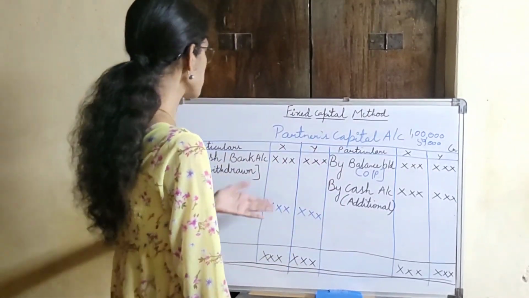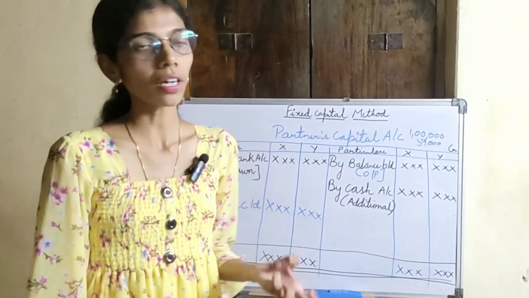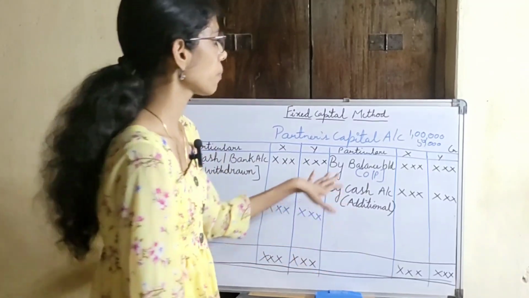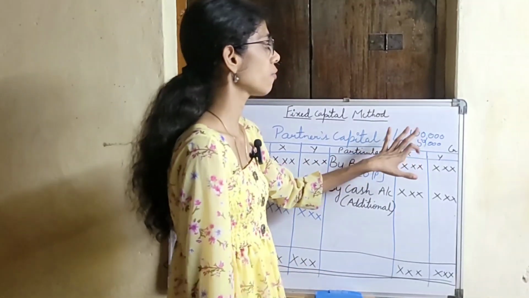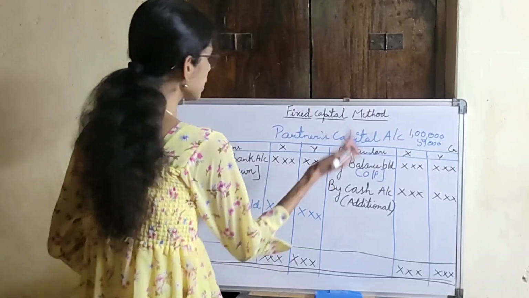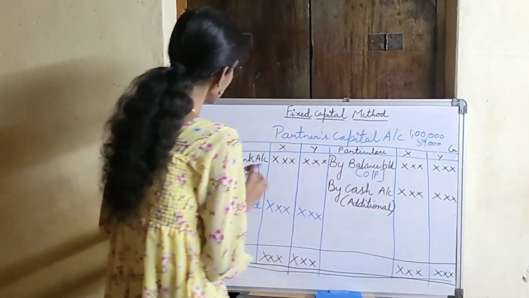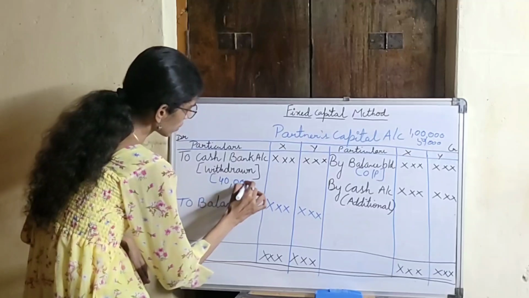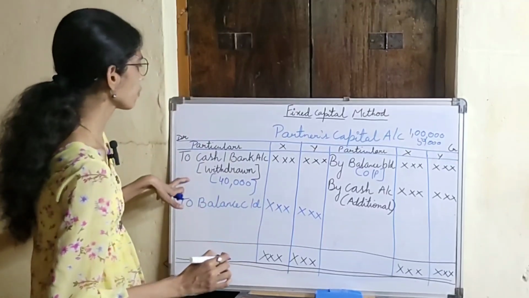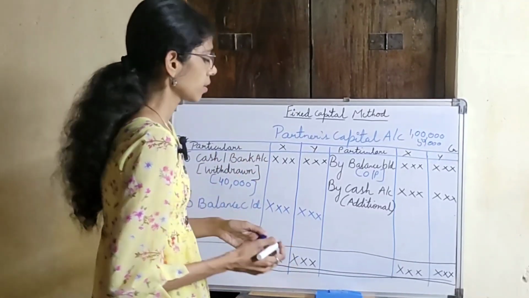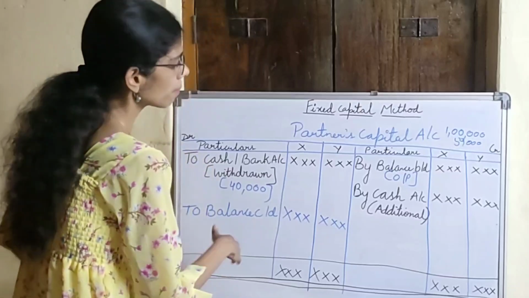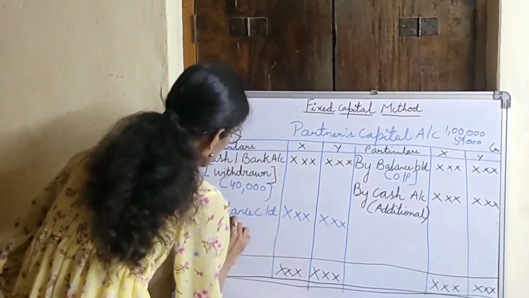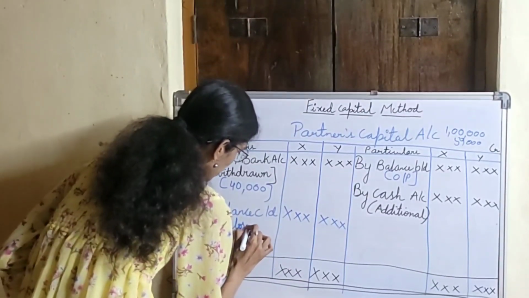If suppose for some reason he has withdrawn it for personal use, if suppose his capital was 1 lakh, for some reason he has withdrawn 40,000 from his capital, then that will be shown here on the debit side of partner's capital account. Balancing figure is known as the balance carried down, which is the closing balance of the partner's capital.